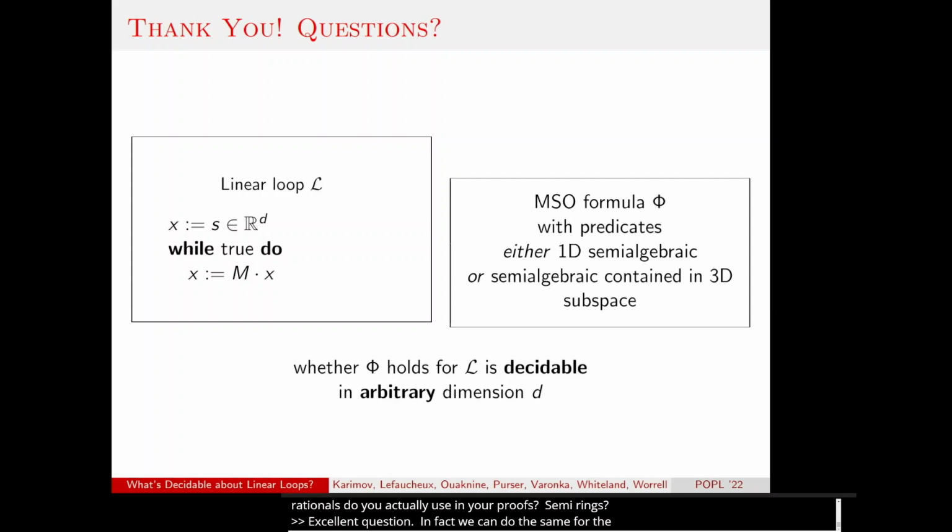The property that we use a lot here is that the spectrum of our rational matrices, so the eigenvalues of these matrices, are algebraic. And we can manipulate algebraic numbers algorithmically. And this is exactly what we need here. So if we have algebraic matrices, matrices with algebraic numbers as entries, we would also have algebraic eigenvalues, and the same concepts would work.